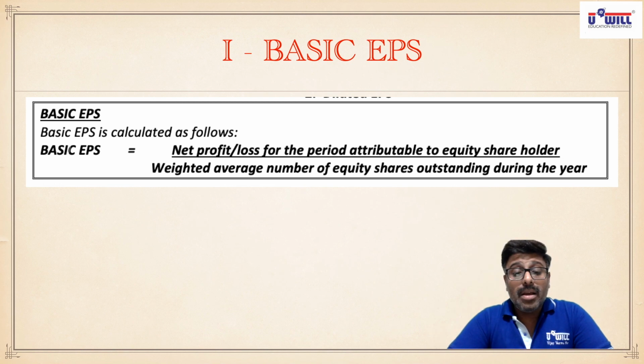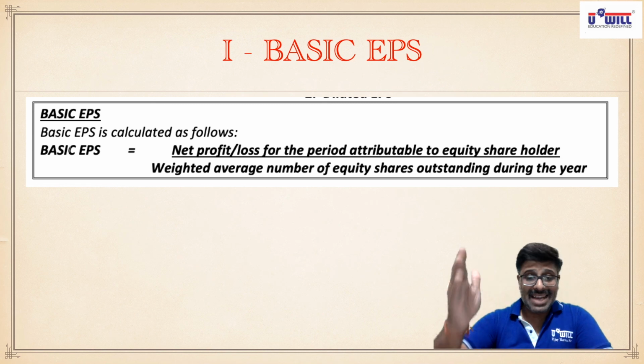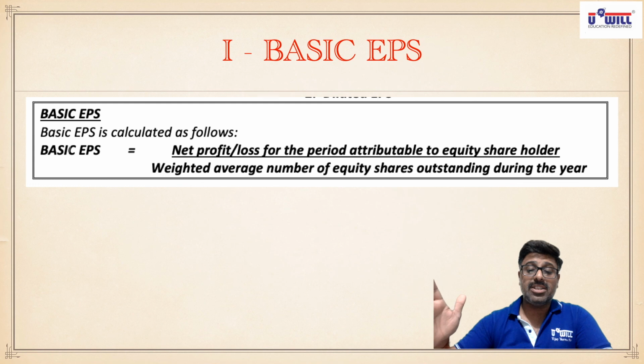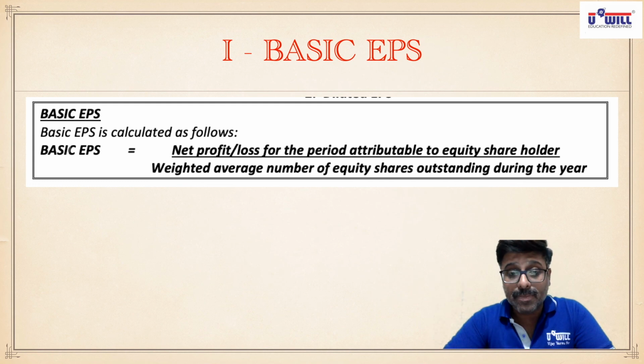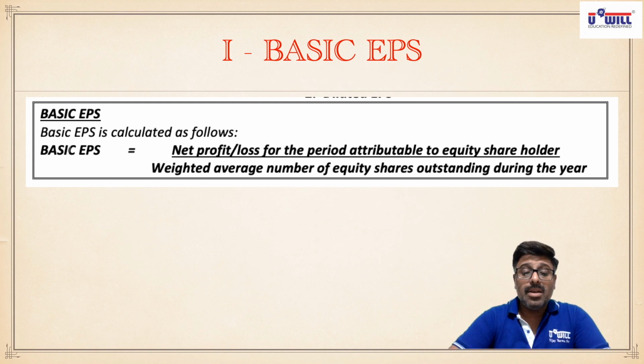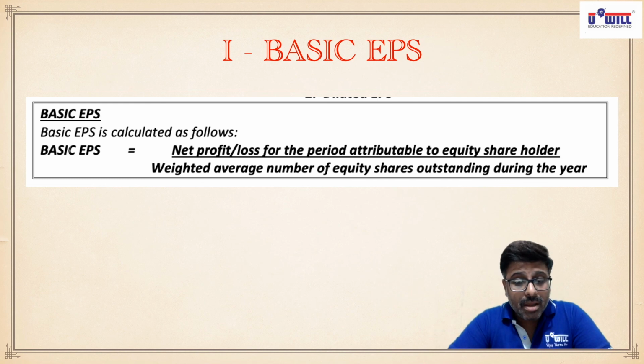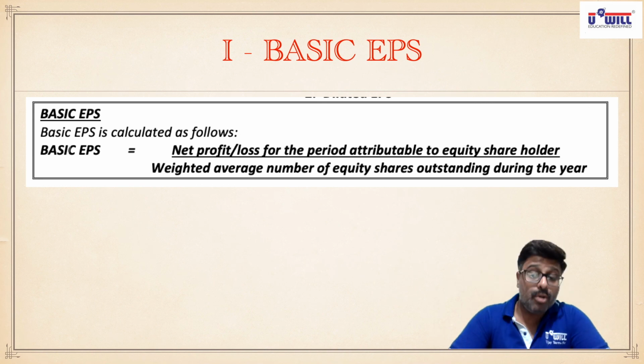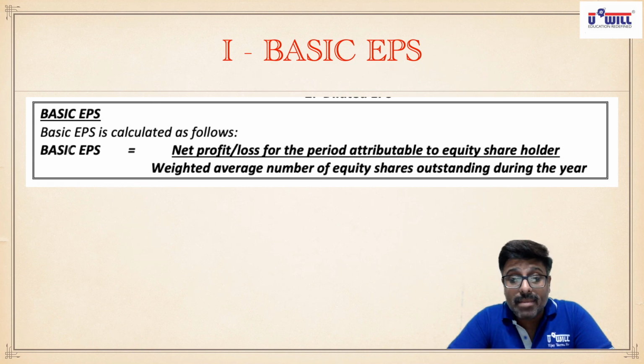Now, numerator, we understood that net profit or loss attributable to equity shareholders means after paying debenture interest, taxes and dividend to preference shareholders, what is left out is available for equity shareholders. Now a question may arise, why have we not simply written the denominator as number of equity shares? Why have we used such huge and heavy words, weighted average number of equity shares outstanding during the year? Why so lengthy, and not simply number of equity shares?